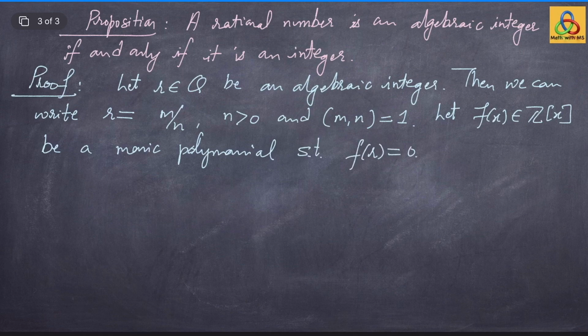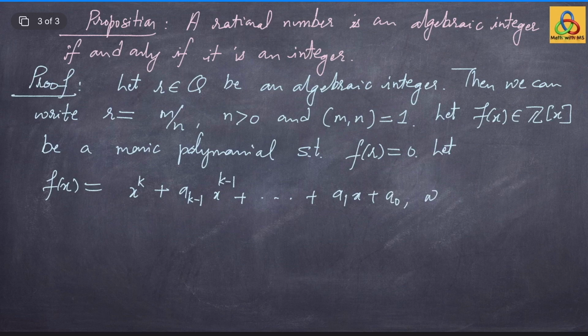Let us write the polynomial. Let f(x) equal x to the power k plus a_{k-1} x to the power k-1 plus so on plus a1 x plus a0, where these a_i's are of course integers. Then